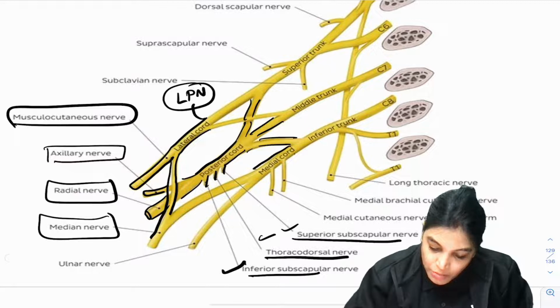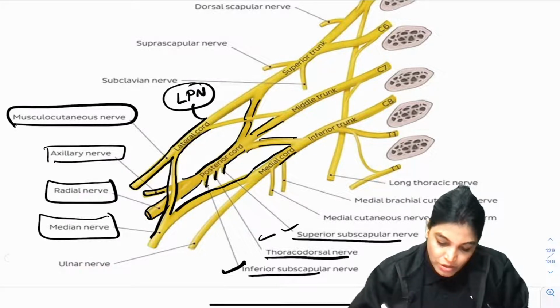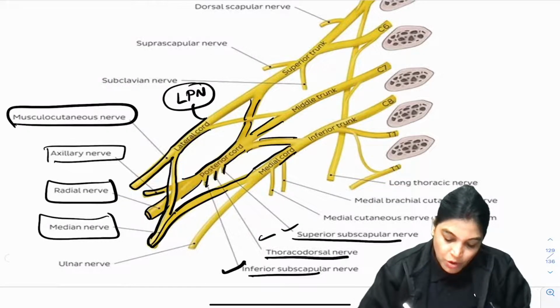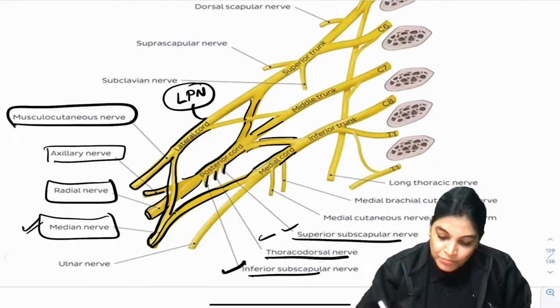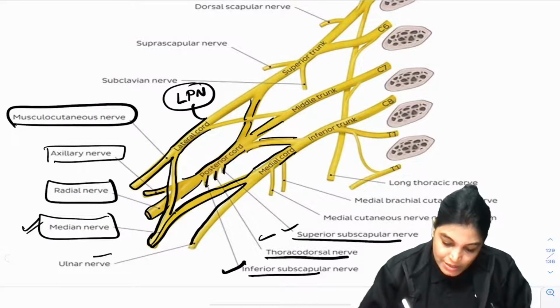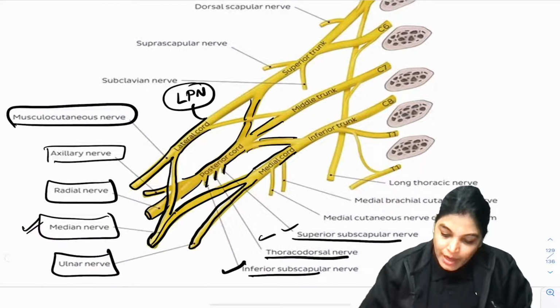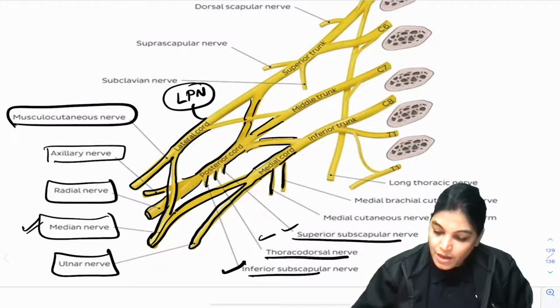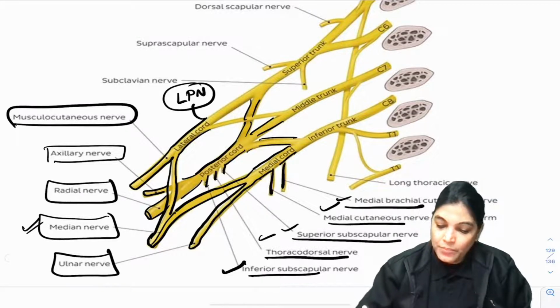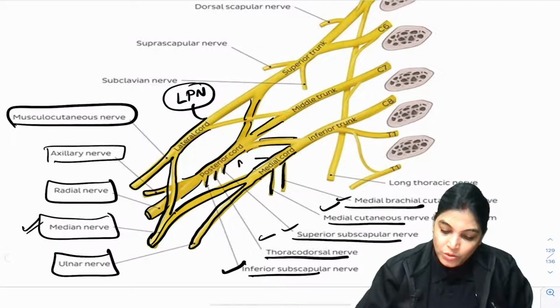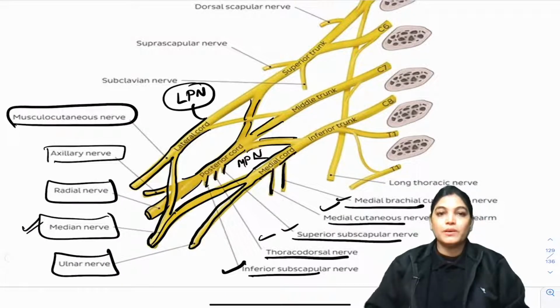When I am talking about medial cord, one of the important branch is that it is also forming the medial part of median nerve. Okay, this median nerve is formed by both lateral and medial cord. It is giving one important branch. This is the ulnar nerve, and the other branches are medial cutaneous nerve of forearm and arm, and one more is medial pectoral nerve, MPN, medial pectoral nerve.